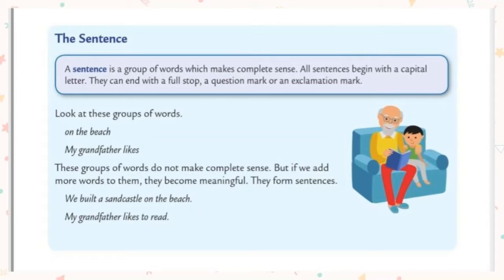So what do we have to do now? If we add some more extra words to these words, they become meaningful. Let us see here. We built a sand castle on the beach. Already we have seen that "on the beach" is not a sentence, so that's why we added some more words. We built a sand castle on the beach. Now it becomes a meaningful sentence.